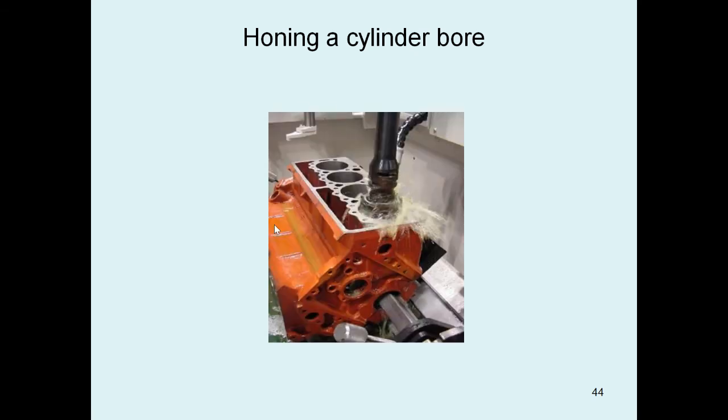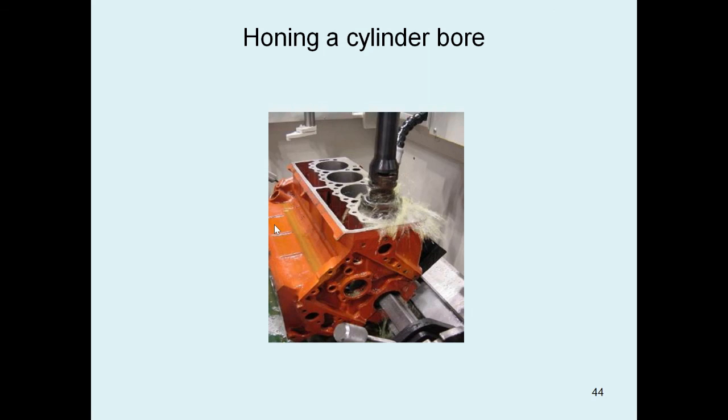Next, honing a cylinder. You can see engine cylinders. To make the engine cylinder holes into a finished product, we prepare the surface using the honing process.